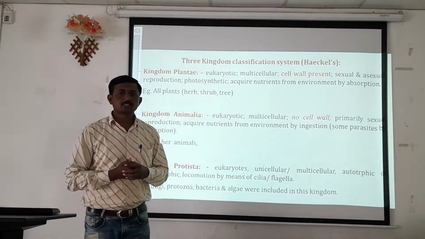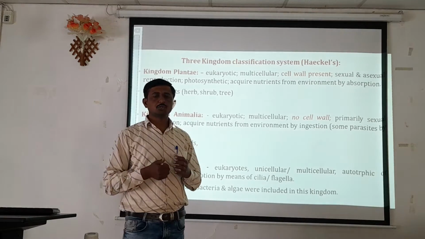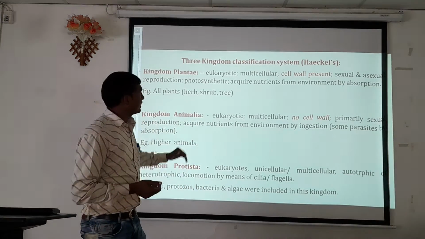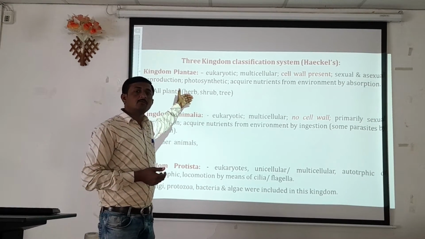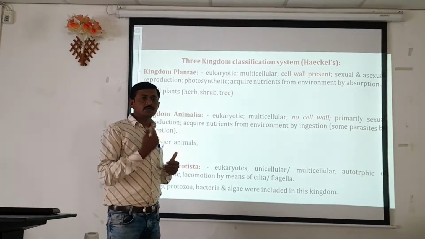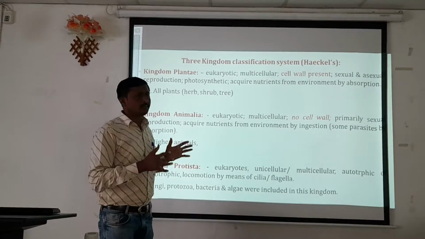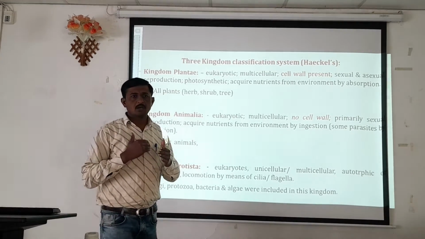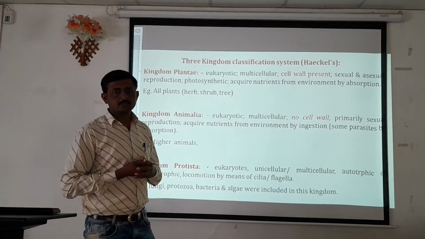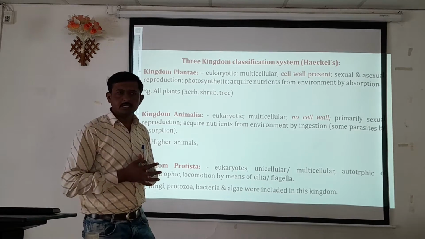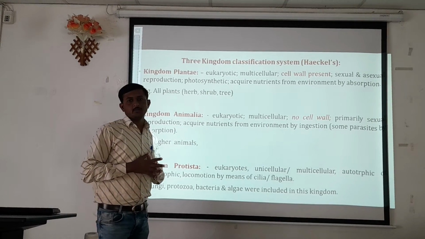Apart from that, some living organisms show characteristics similar to kingdom Plantae, or also have the ability to photosynthesize. Some other organisms show abilities related to animals.